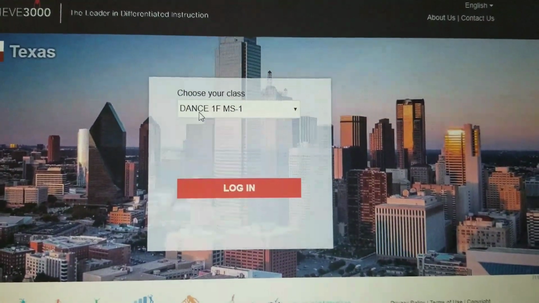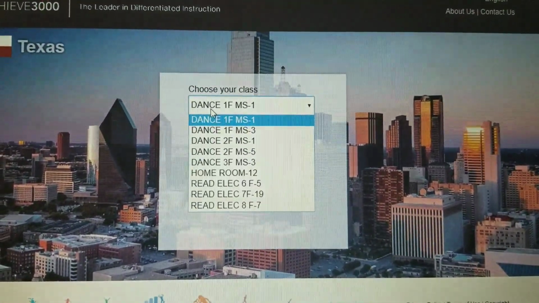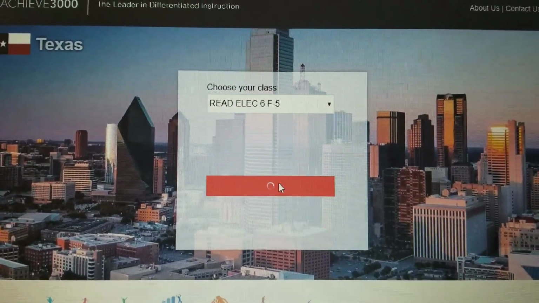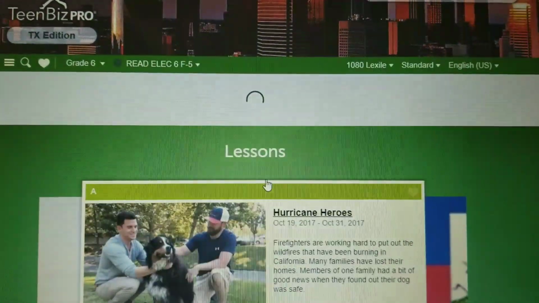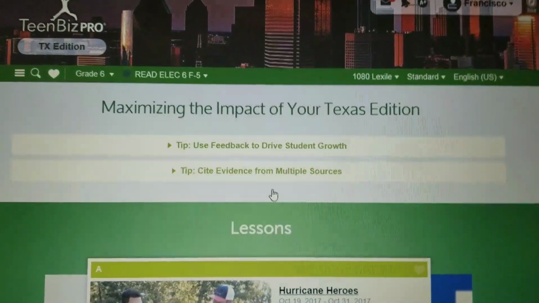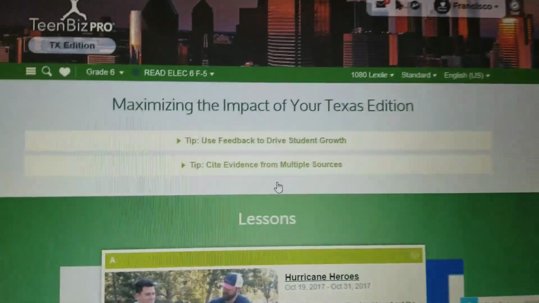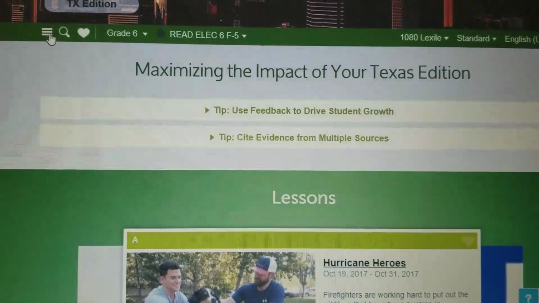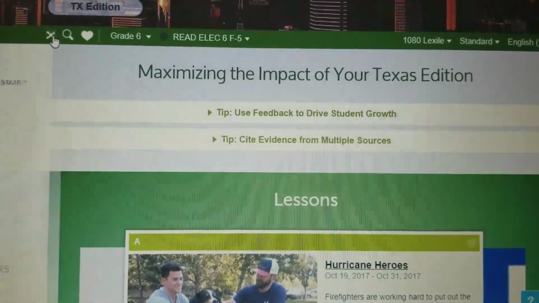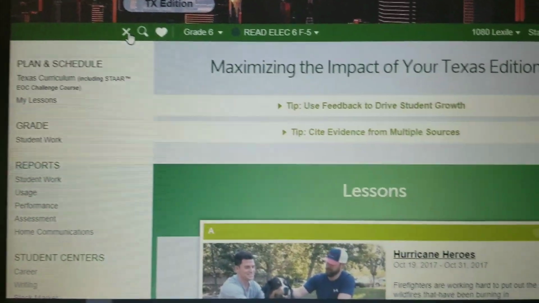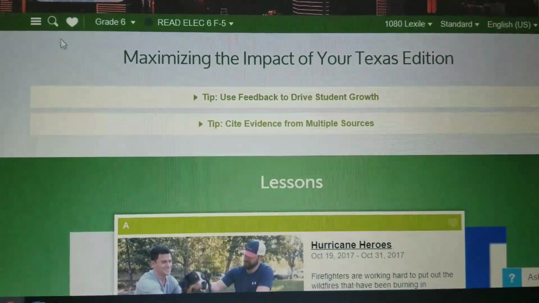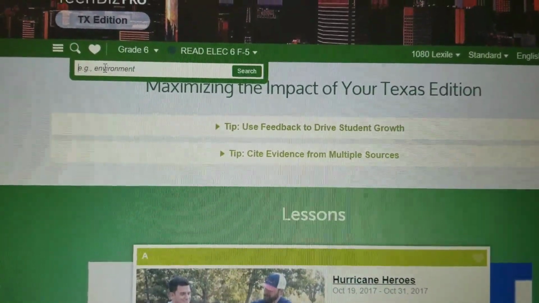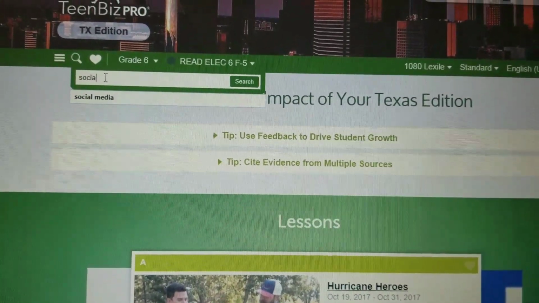From there, I have my classes come up, and I'm going to choose reading elective and the grade that I'm in and log in. And now my screen is going to look different from yours, but you will find a similar button up here at the top. When you click on that button, you are going to get something different from this. You're going to have to find where it says My Lessons. So I'm going to have to search for mine, just because mine is a little different from yours.